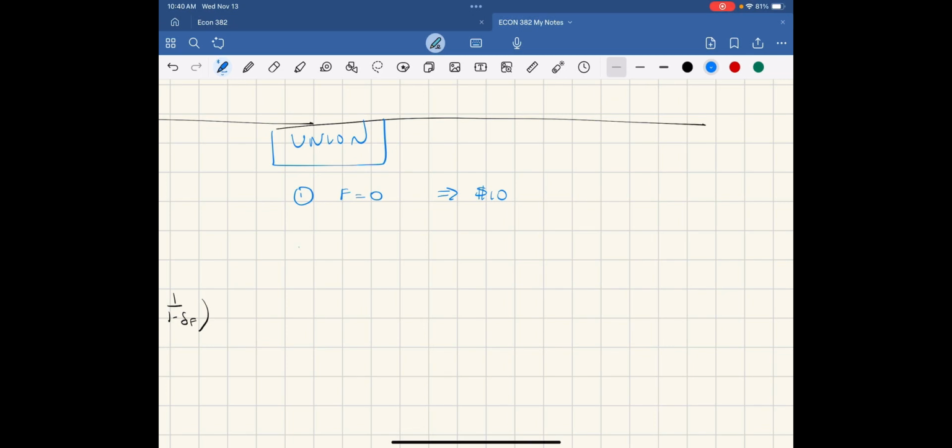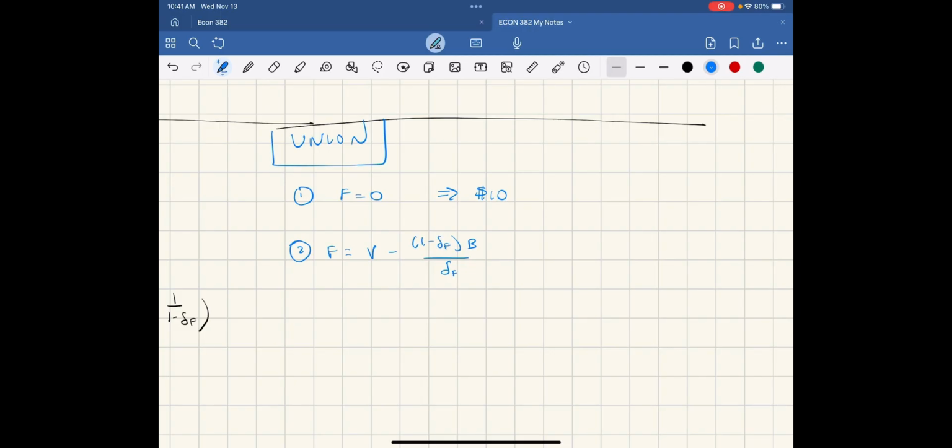The second option they can do is they can set F equal to the worst case offer that the firm would receive, which is V minus 1 minus delta F times B over delta F. So that's the worst case scenario that they would receive.